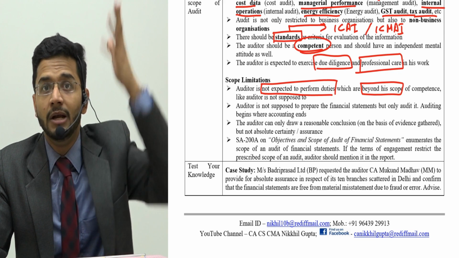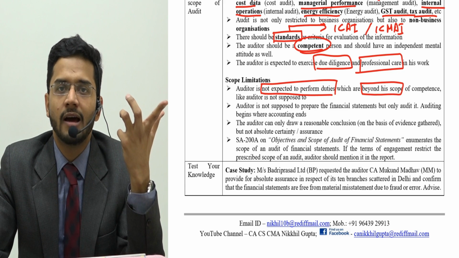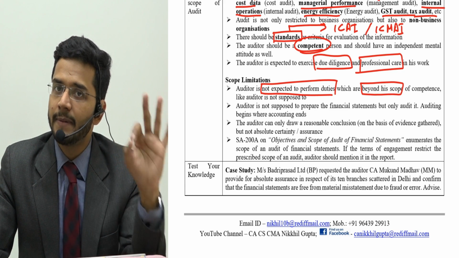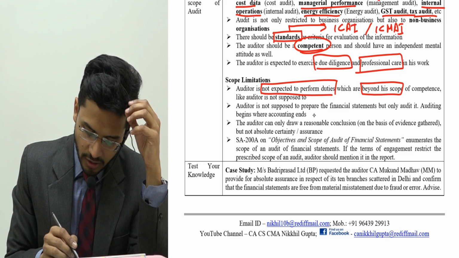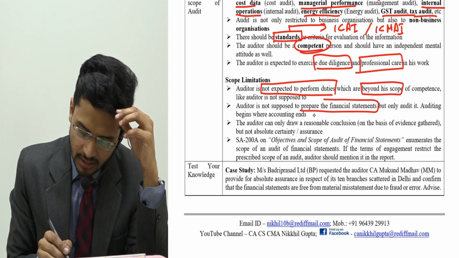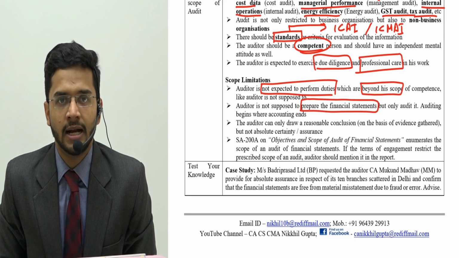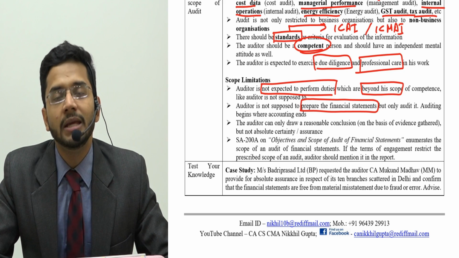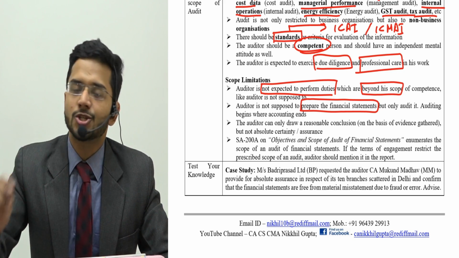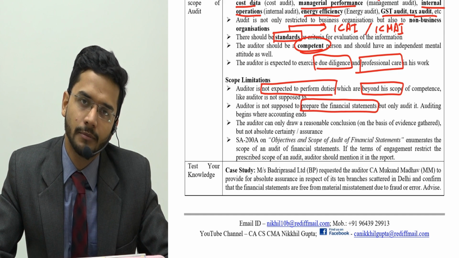The auditor cannot value a building. If it's a matter of valuation, there has to be a valuer. So the auditor cannot be expected to do things which are beyond his scope. Number 2, the auditor is not supposed to prepare financial statements. Now this is a very tricky one: while conducting an audit, cost audit as well as financial audit, you are being paid for auditing, which means verification. You cannot prepare cost accounts or financial accounts.